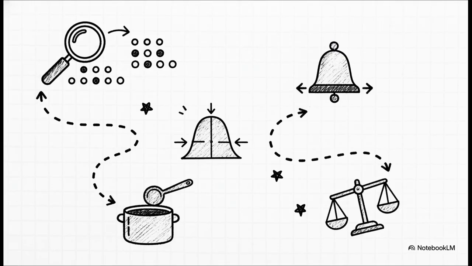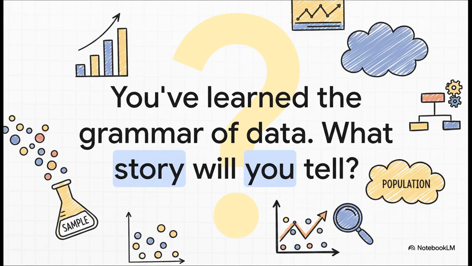And that's our journey in a nutshell. We've seen that statistics is this amazing two-part toolkit. We learned how to describe any data by finding its center and its spread. We saw the magic of using a tiny sample to understand a huge population. And finally, we saw how to put our ideas on trial with hypothesis testing to prove we're onto something real. So, you now have the basic grammar, the fundamental building blocks for understanding the world through data.